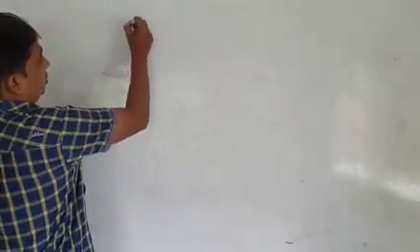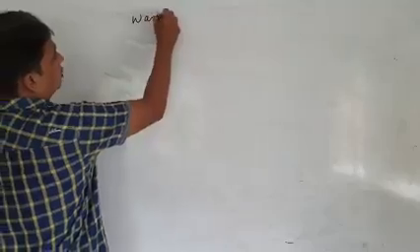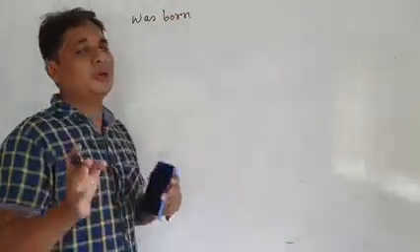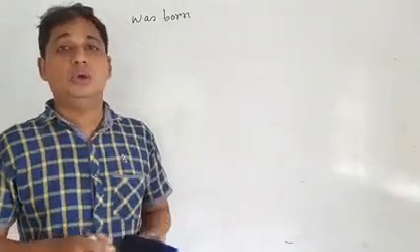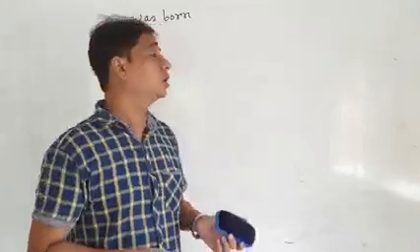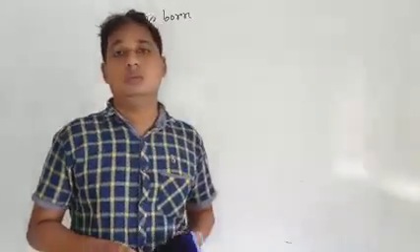Maybe the word was born. This is one kind of phrase. What's the difference between word and phrase? Word means one word: cat, dog, was born.